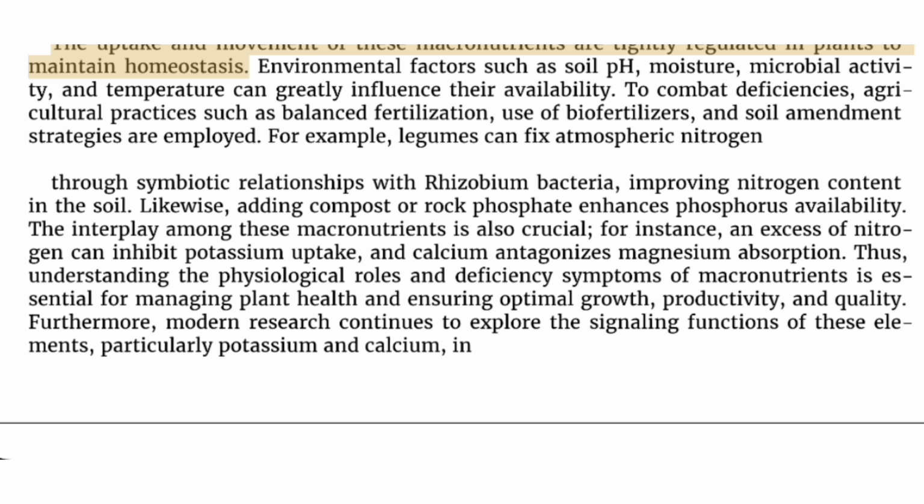The uptake and movement of these macronutrients are tightly regulated in plants to maintain homeostasis. Environmental factors such as soil pH, moisture, microbial activity, and temperature can greatly influence their availability. To combat deficiencies, agricultural practices such as balanced fertilization, use of biofertilizers, and soil amendment strategies are employed. For example, legumes can fix atmospheric nitrogen through symbiotic relationships with rhizobium bacteria, improving nitrogen content in the soil.